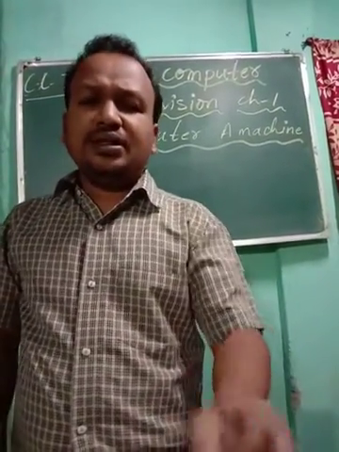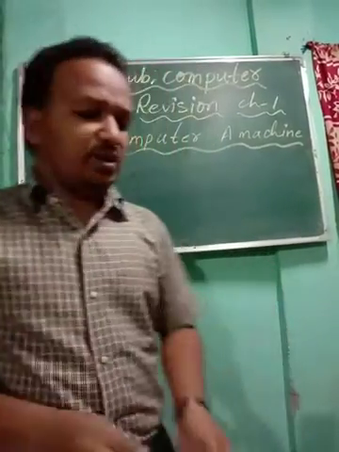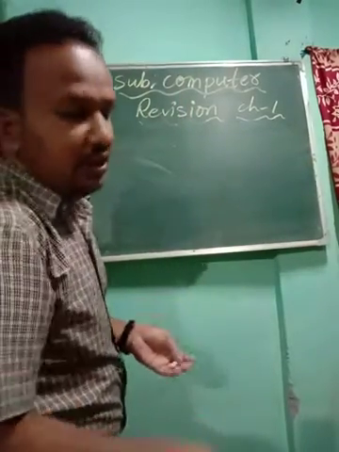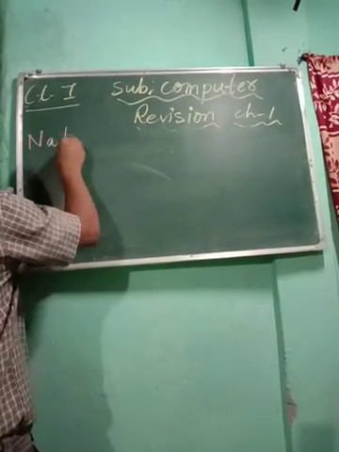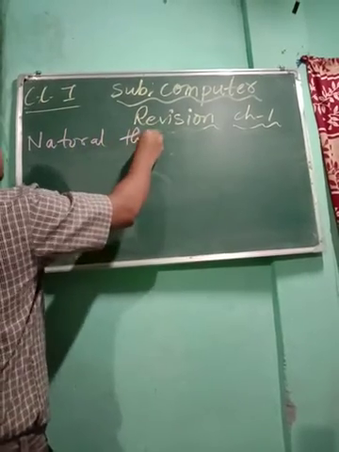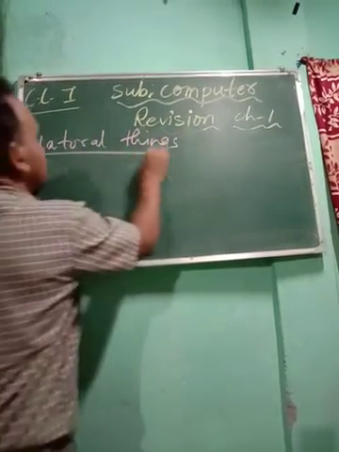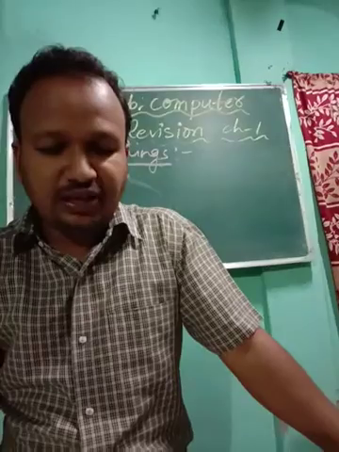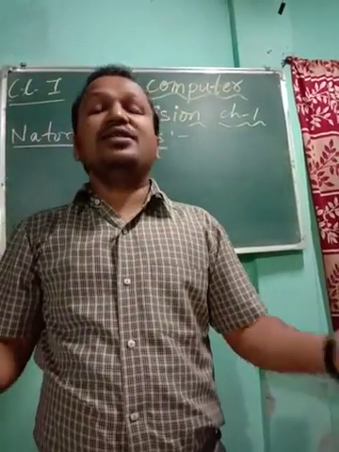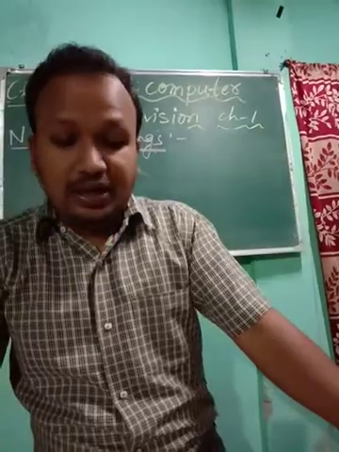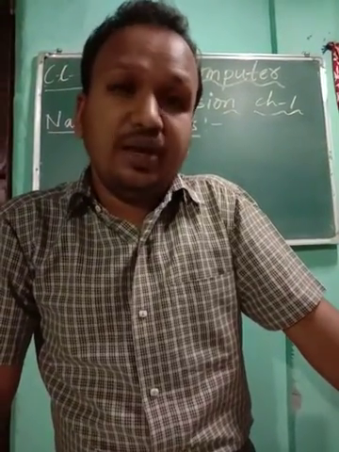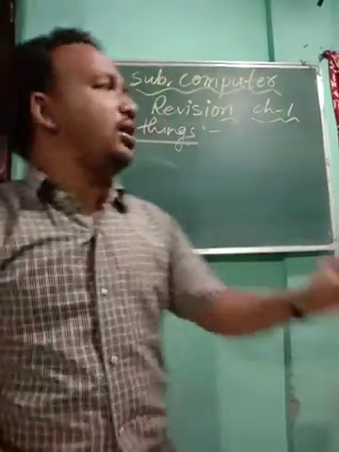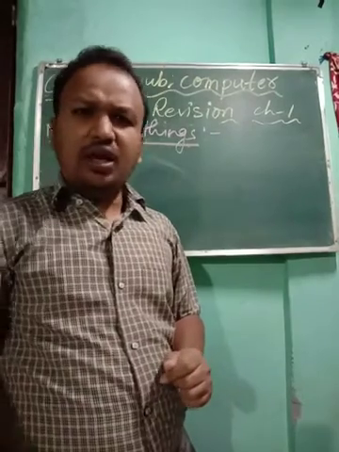The other thing that we have learned in chapter 1 is about natural things. See, children, we have learned about natural things. Before we go to the complete chapter, what have we learned? Natural things. So what are natural things? Natural things are things that are not made by human beings. Man, that is human beings, has not made those things. They are called natural things.